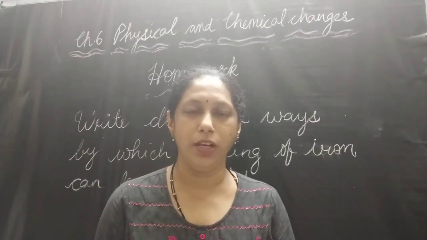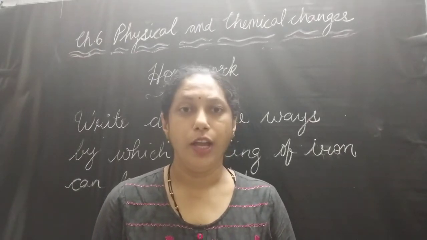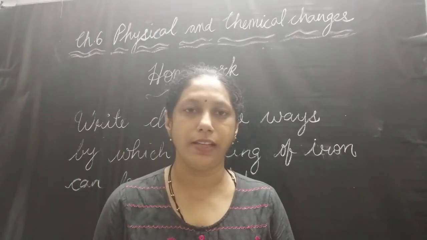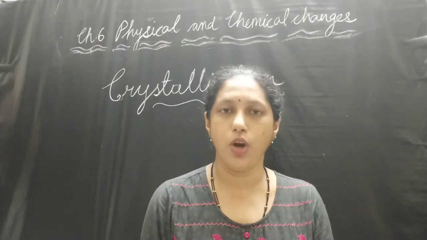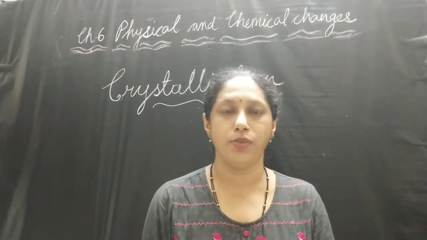In the previous class we learned about rusting of iron. In today's class we are going to learn about crystallization. In class 6 you have learned that salt is obtained by the process of evaporation of seawater. The salt obtained by this process is not pure and the crystals of salt are very small. They cannot be seen clearly.